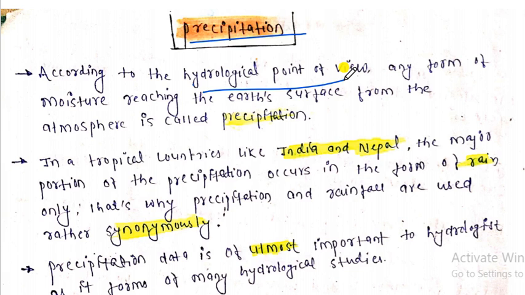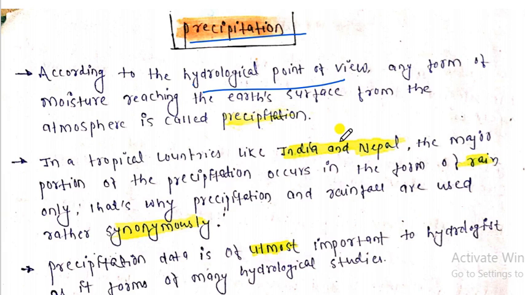Any form of moisture, any form of water, whether water in the form of vapor, or liquid, or solid, that comes to the earth's surface from the atmosphere, that is nothing but precipitation. So my dear friends, I hope you know the meaning of precipitation. You can define it in your own way: any form of moisture approaching the earth's surface from the atmosphere is nothing but precipitation.